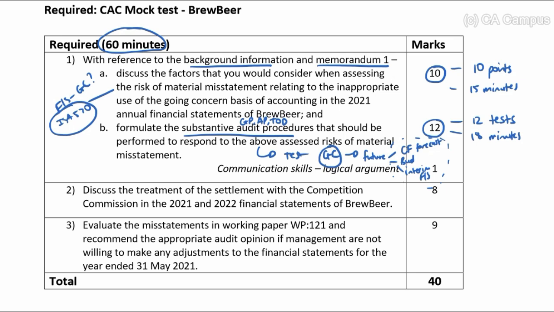Okay, 2. Discuss the treatment of the settlement with the Competition Commission in the 2021 and 2022 financial statements of BrewBeer. So how are they supposed to treat the settlement of the Competition Commission in 2 sets of financials? So current year and following year. We know that this is a post-reporting date event.